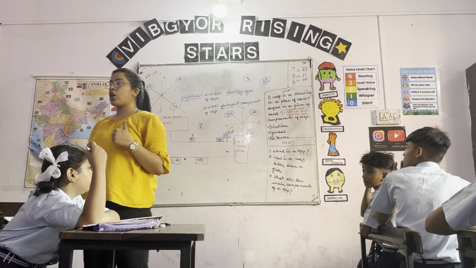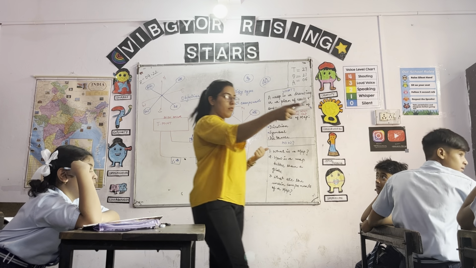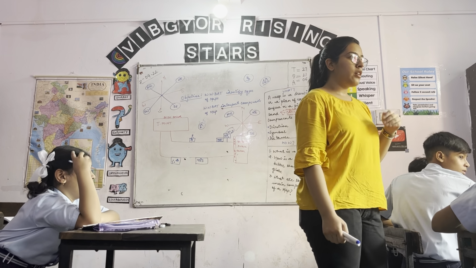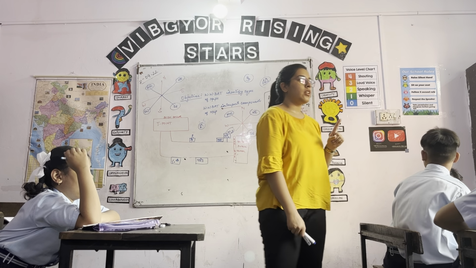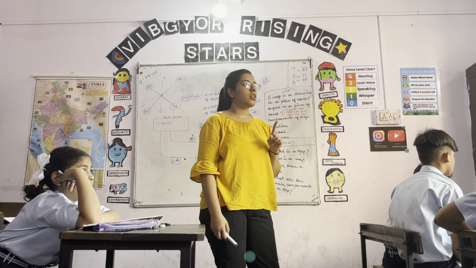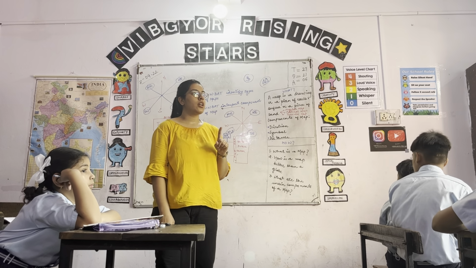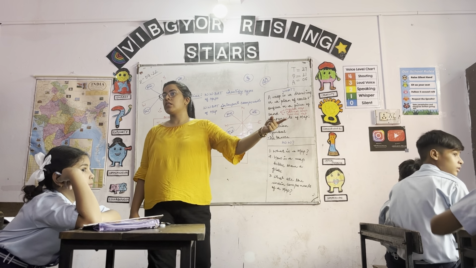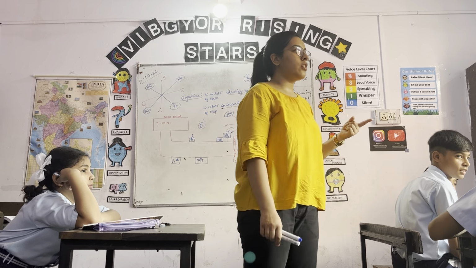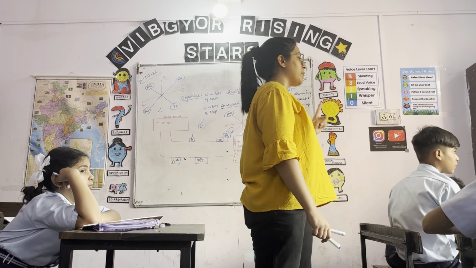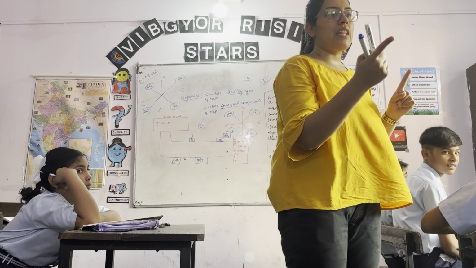Thumbs up, thumbs down. Are you all clear with what are symbols? Get up. Yes, beta, get up. Give me example of any one symbol. We just discussed about 3-4 symbols now. Any one symbol. Somebody who can help her? No, from these people. Somebody who can help her? Give me example of any one symbol. Any one symbol?